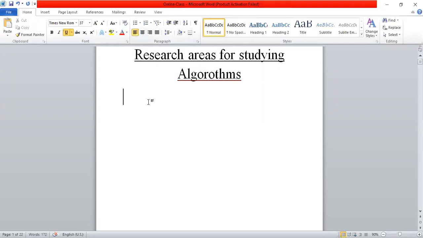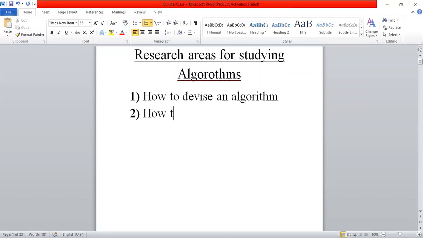There are four important areas of research we need to study. Those areas of research are, first one is how to devise an algorithm. And second one is how to validate an algorithm.